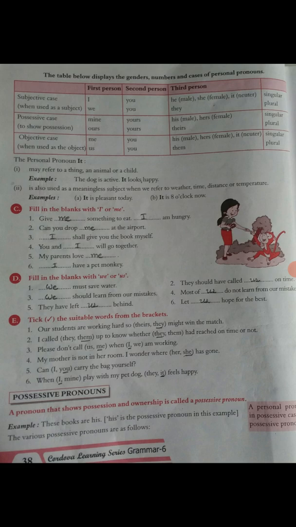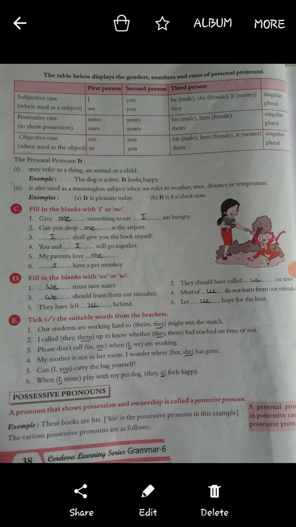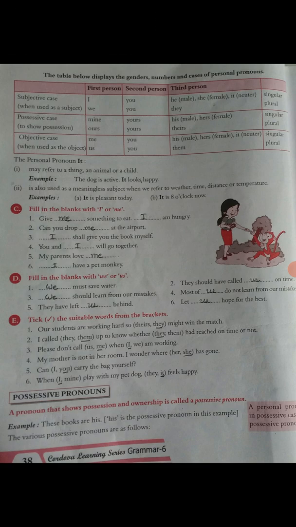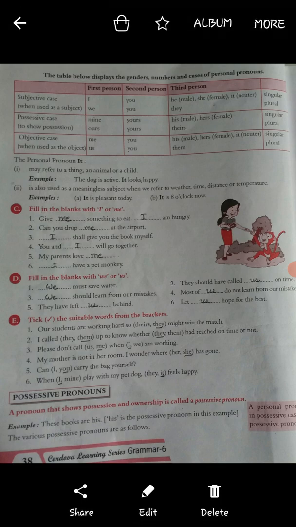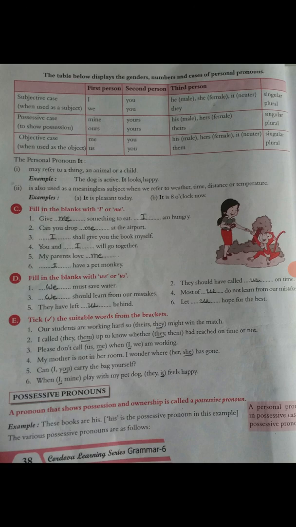D, filling the blanks with we or us. First, we must save water. Second, they should have called us on time. Answer is us. Third, we should learn from our mistakes. Answer is we. Fourth, most of us do not learn from our mistakes. Answer is us. Fifth, they have left us behind. Answer is us. Sixth, let us hope for the best. Answer is us.